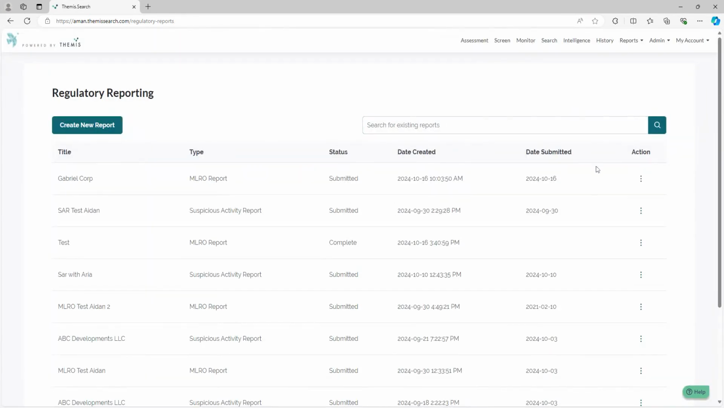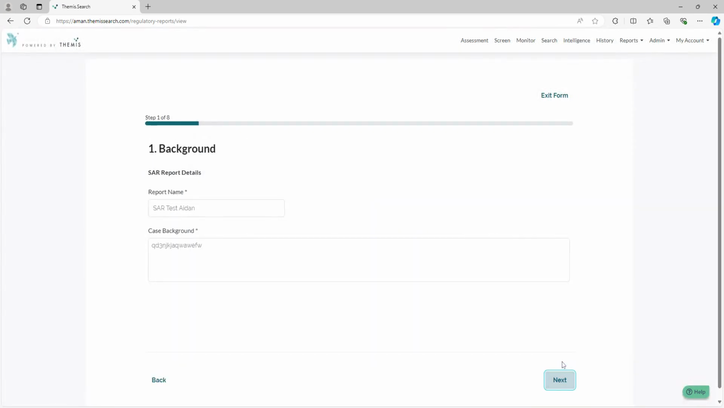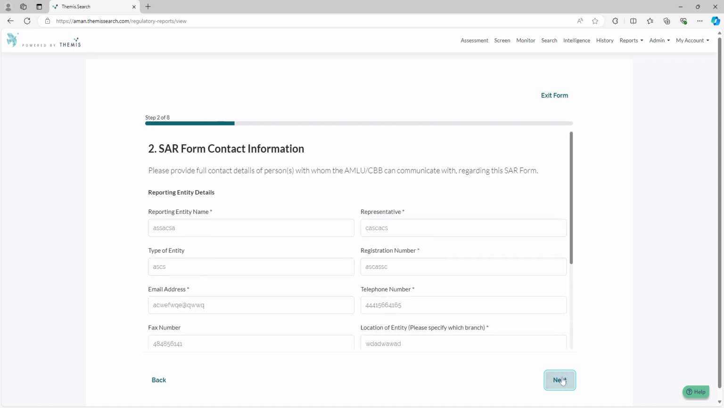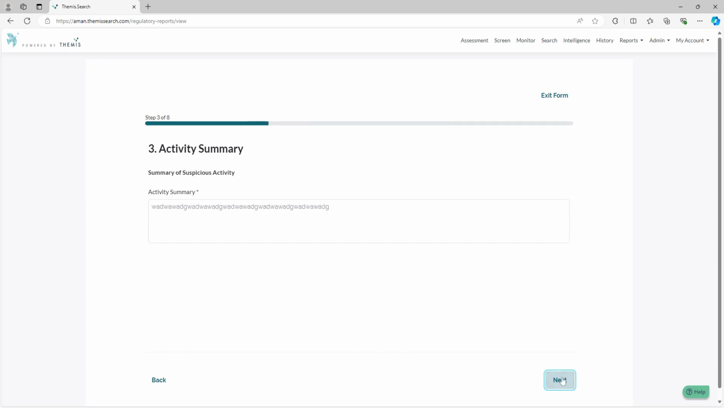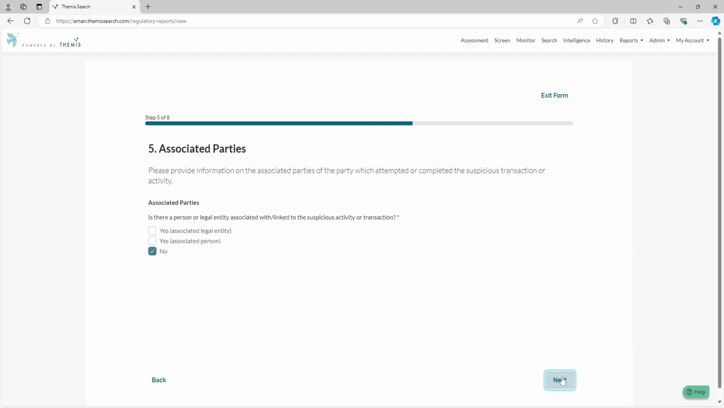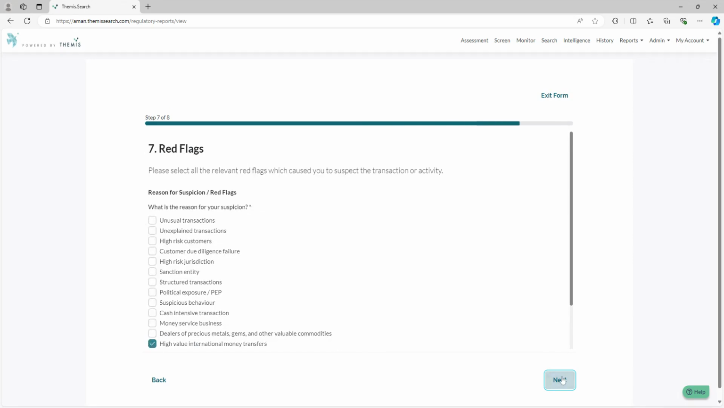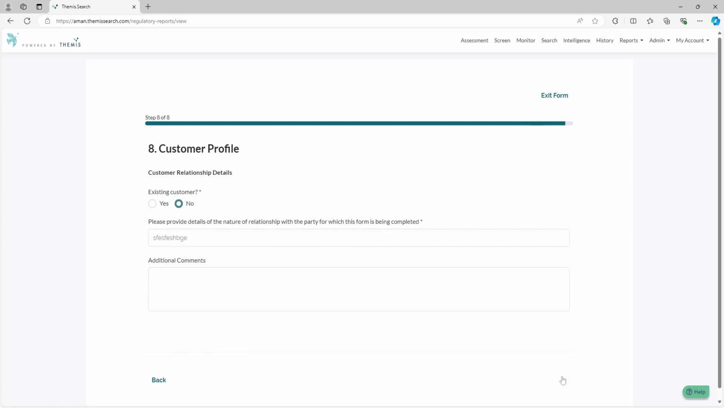Let's take a look at the suspicious activity report. Once again, you're given instructions on how to complete the report. You will need to provide information on the background of the report, contact information, give an activity summary, provide information on the main party and associated parties, provide details on the type of transaction and activity, bring us to any red flags, and provide information on the customer profile.